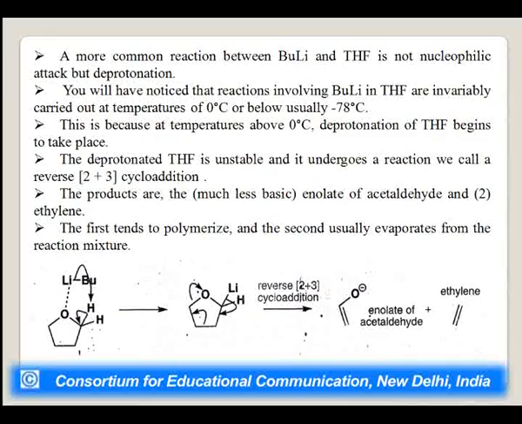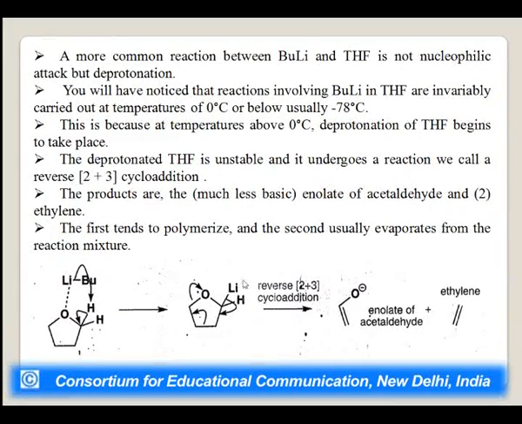The deprotonated THF is unstable and it undergoes a reaction we call a reverse [3+2] cycloaddition. The products are thus much less basic: the enolate of acetaldehyde and ethylene. The first tends to polymerize and the second usually evaporates from the reaction mixture, and you can see how the reaction took place. You can see over here, first of all this attacks this proton, removing it, and here is the cycloaddition reaction, that is, a concerted mechanism.